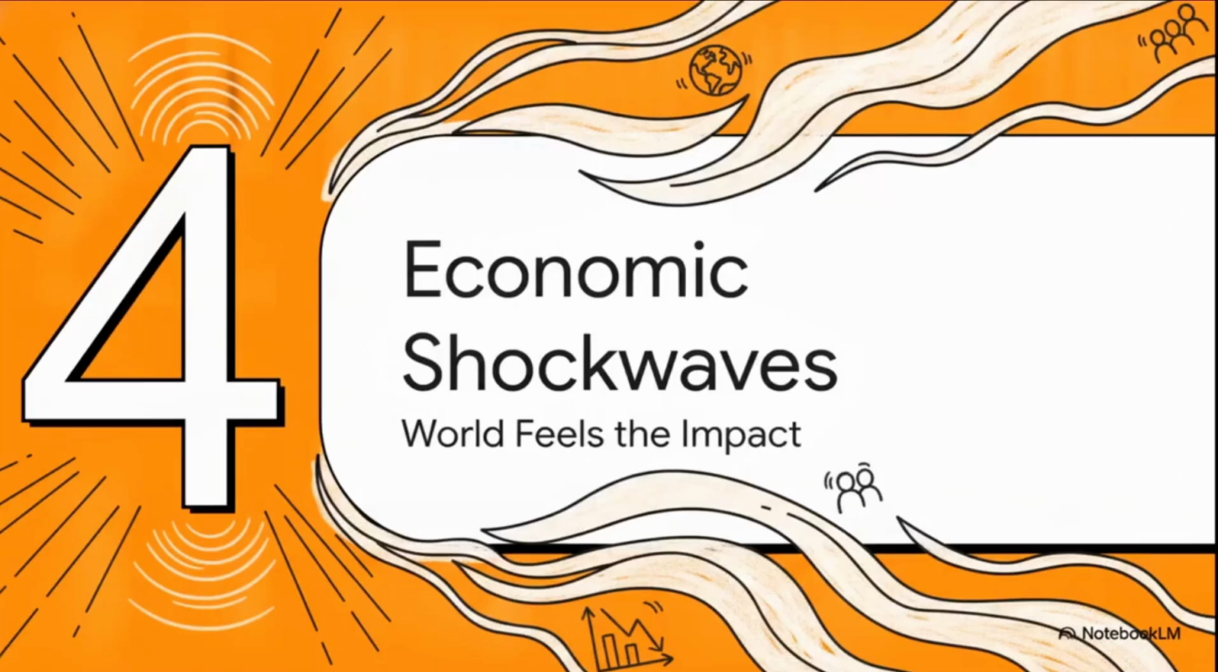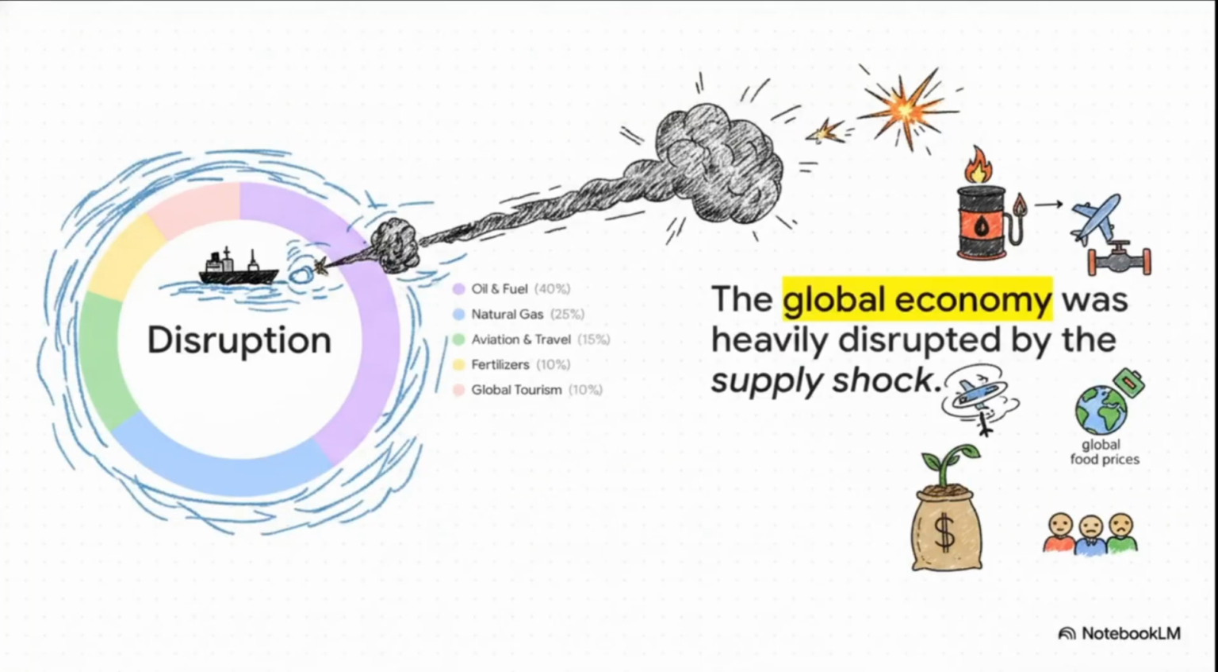Which brings us to Part 4, Global Economic Shockwaves. The world feels the impact. This is where we see how an overseas military conflict practically reaches right into our own homes. When Iran blocked the Strait of Hormuz, the world was hit with the largest supply disruption of the global oil market in history. Oil and fuel took a massive 40% hit. That triggered severe fuel crises and actual protests in places as far-flung as Ireland and the Philippines.